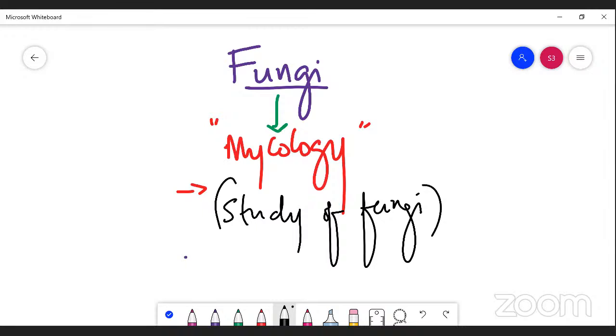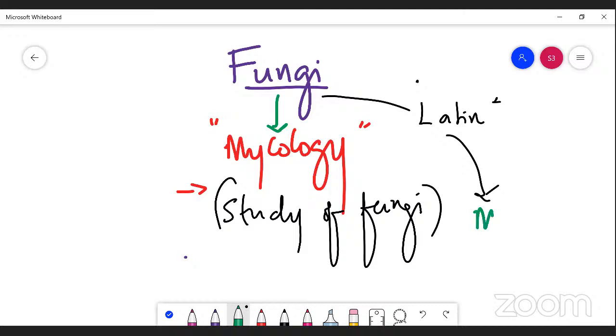Actually, the term fungi is derived from a Latin word, which means mushroom, right? Fungi means mushroom. The word mycology is a branch of biological science that deals with the study of fungi. The term mycology is derived from a Greek word. It's not a Latin word, it's a Greek word.